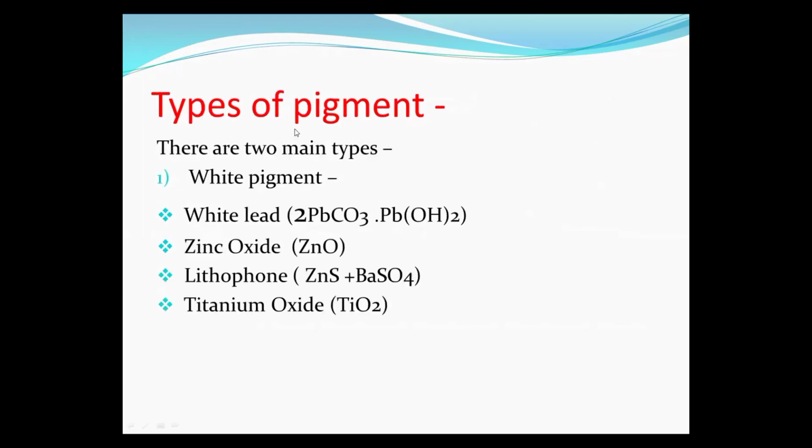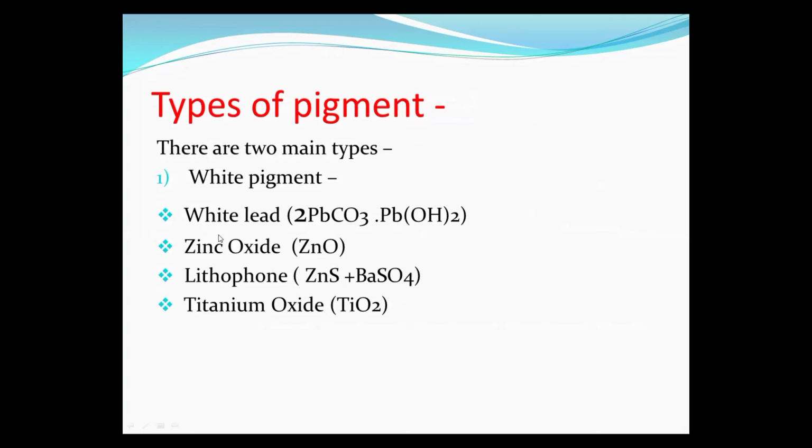Next, we discuss the different classified types of the pigments. Pigments are generally classified into two main types. First type is the white pigment and another type is the colored pigments. So firstly we discuss the white pigments. These white pigments give white color to the paint film. So let's discuss these white pigments here.